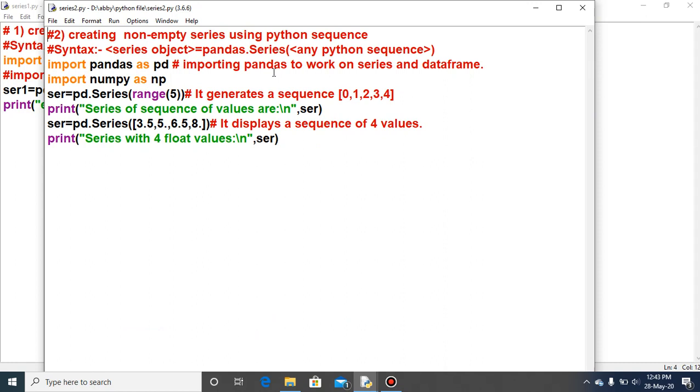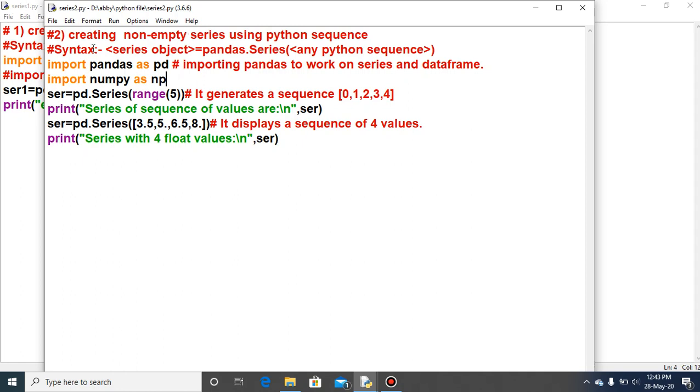Any type of values can be used to create the series. So the second way is creating a non-empty series. The first was the empty series, and now whatever series we create will have some values in it.